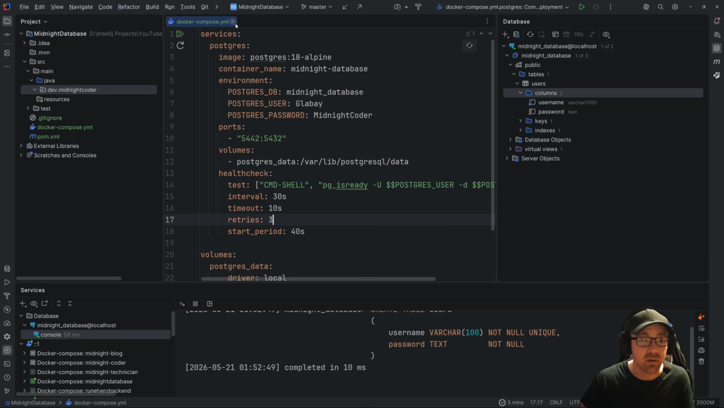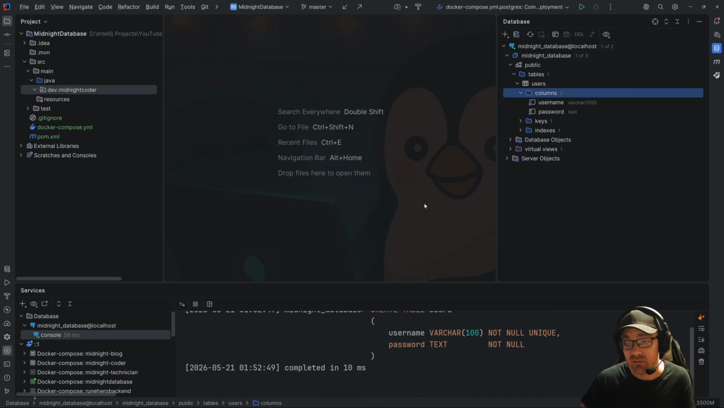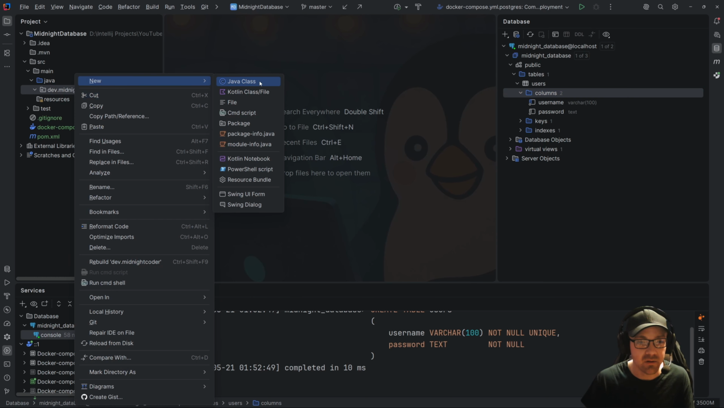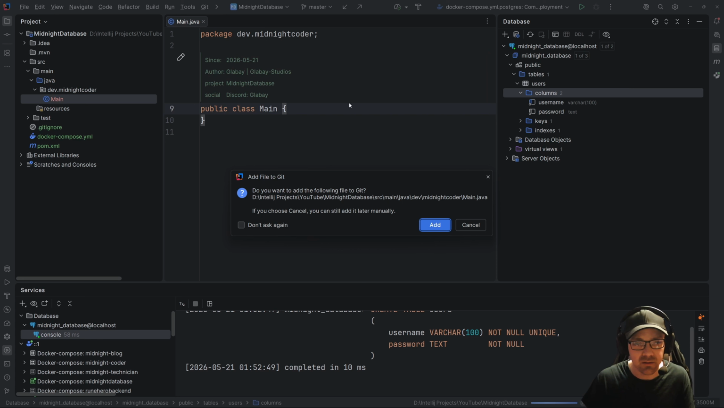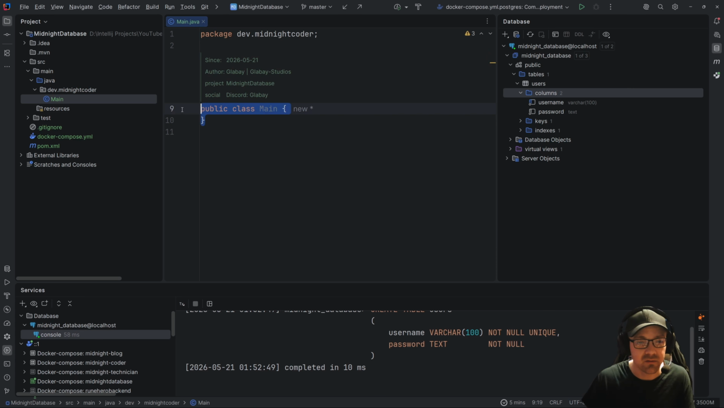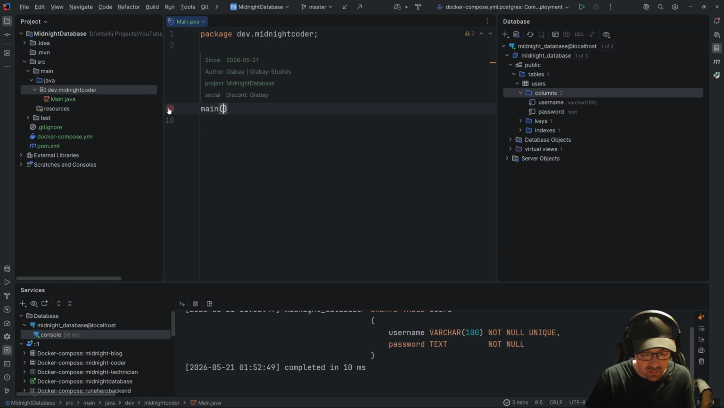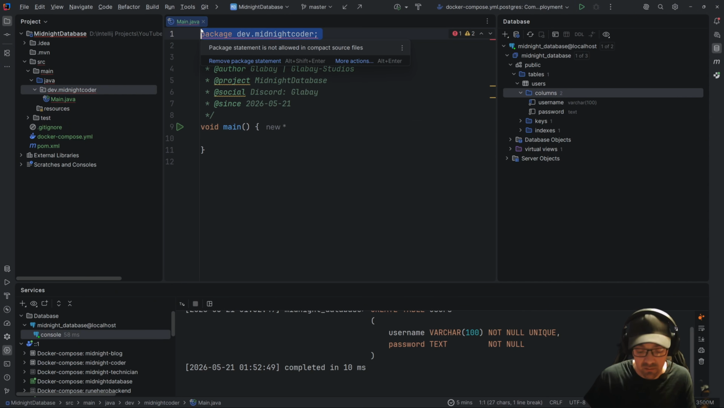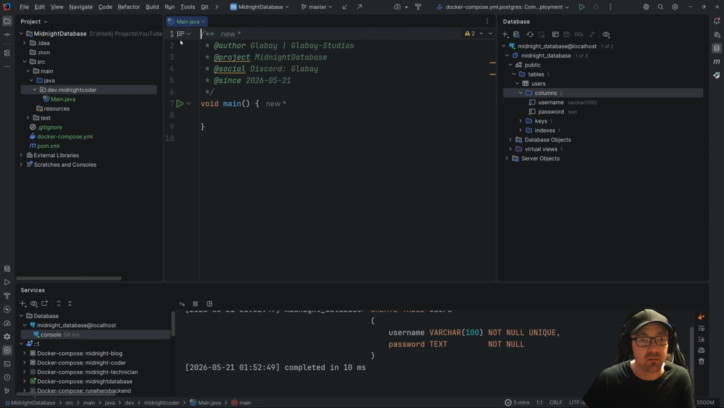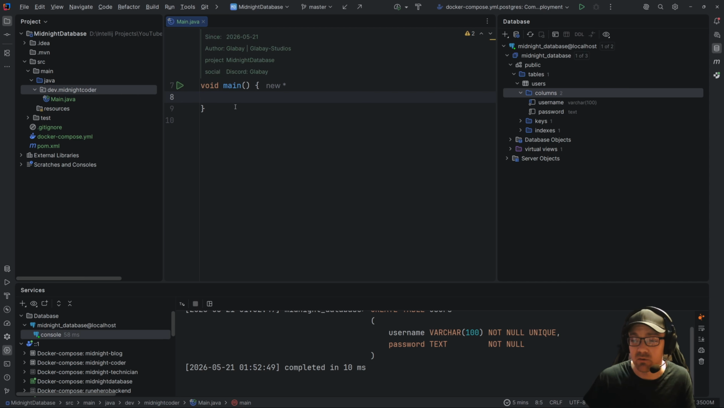Perfect. Next, we can pop out of here, and now we can dig into some actual code. So, let's talk code. Let's make a new class, Main, and I do not like that. That is horrendous. We are going to go with void main, there, and let's get rid of that package because that's irrelevant right now. Cool. All right, welcome to Java 25.